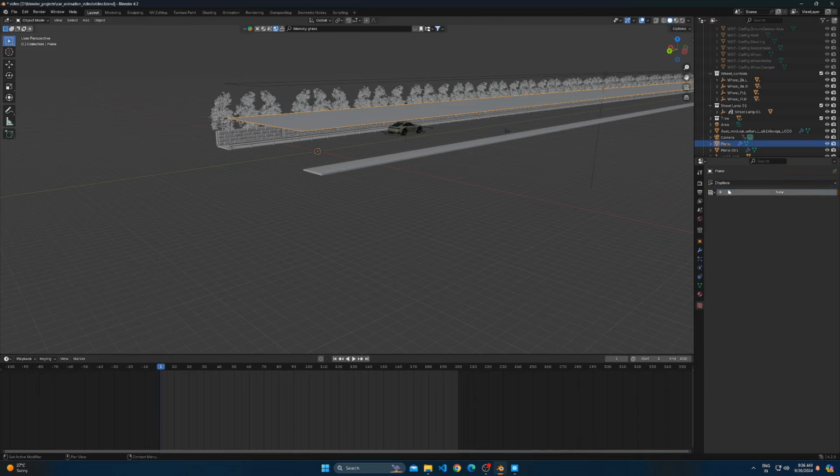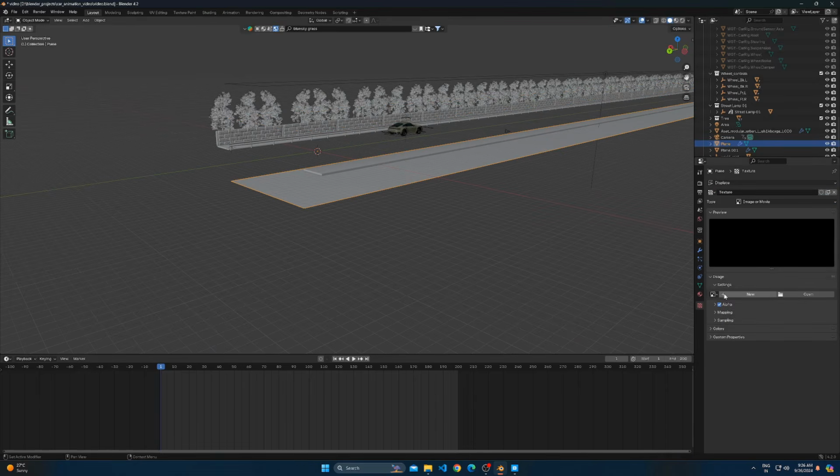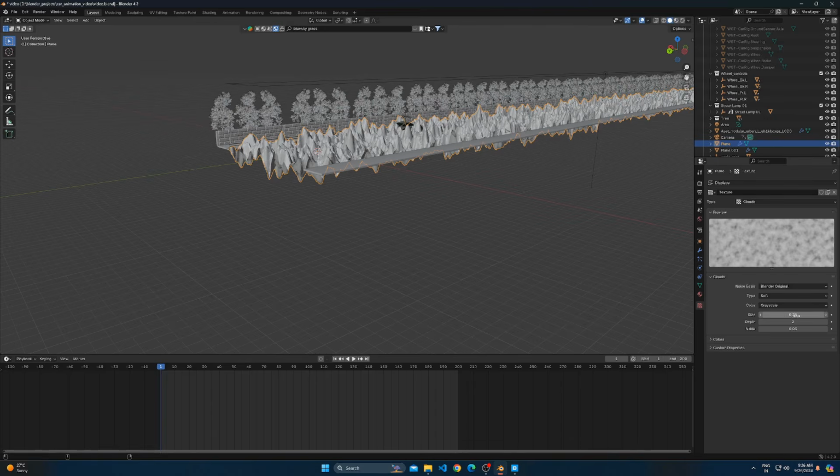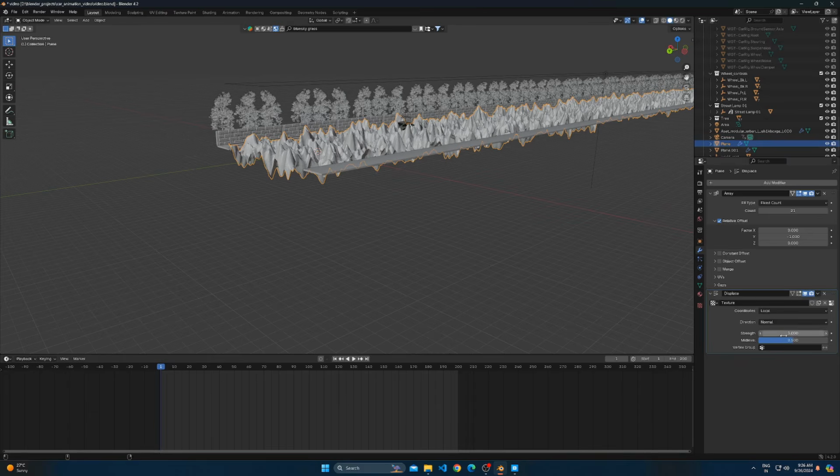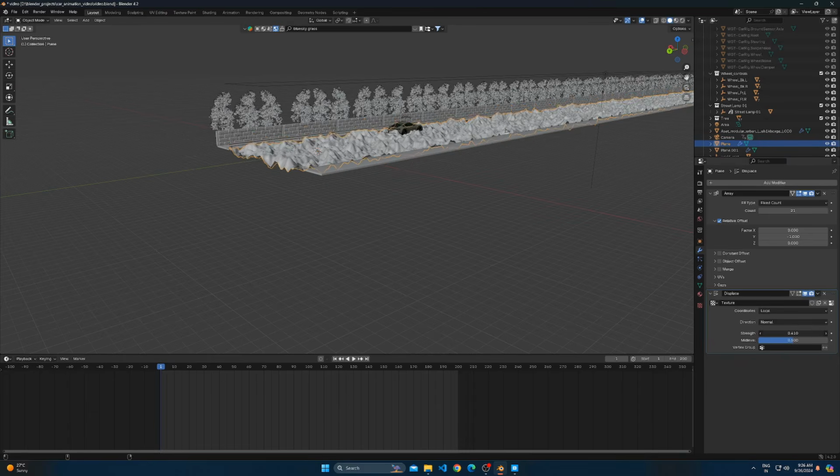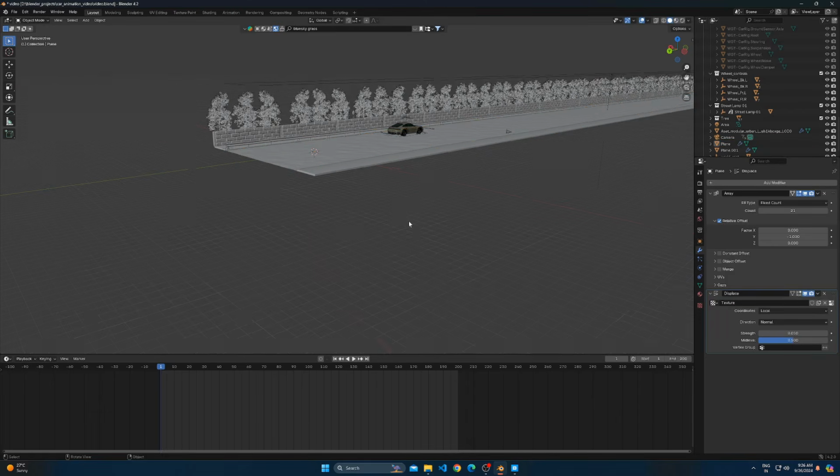Create a new texture, change its type to clouds, and add it in the displacement modifier. Adjust the strength of displacement modifier so that you get small bumps in road.